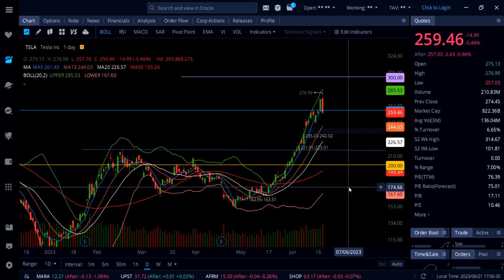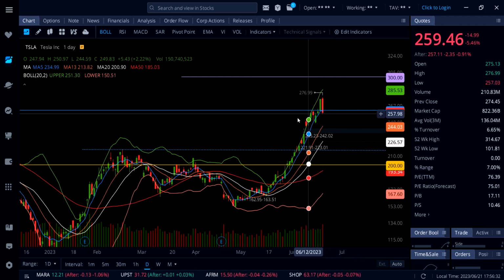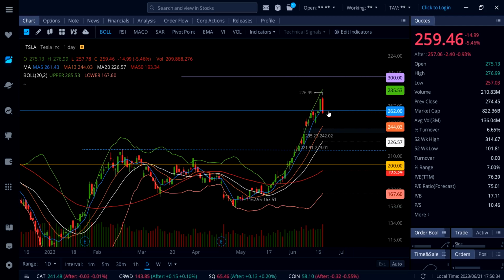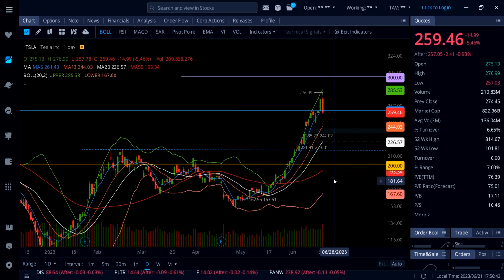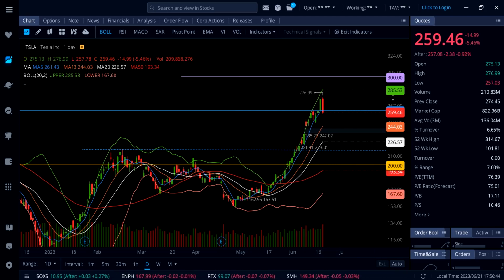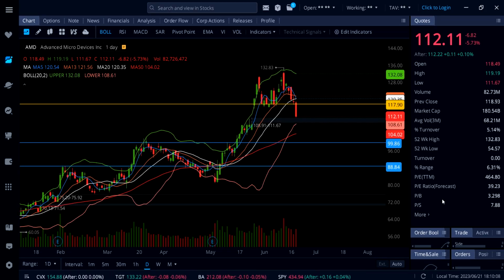Tesla can stay above 262. First of all, Tesla needs to break that level tomorrow. And if that happens, this run will continue to the upside, and the next stops on Tesla above 262 are 285, and then 300.